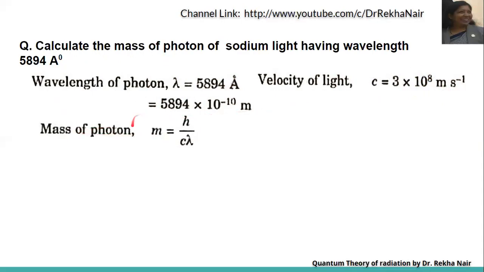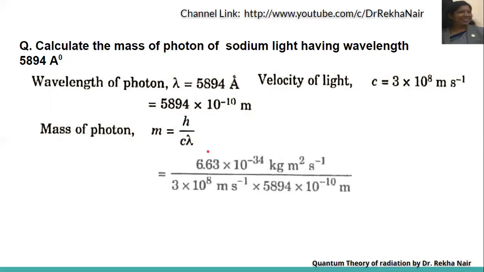Mass of photon is what? m is equal to h upon c lambda. Just in the previous slide we have calculated that. So we can write the value of h as 6.63 into 10 to the power of minus 34 kg meter square per second. And c is the velocity of light, that is 3 into 10 to the power of 8 meter per second. And lambda is the wavelength of the light, that is given as 5894 into 10 to the power of minus 10 meter. So the mass of photon will come out to be 3.75 into 10 to the power of minus